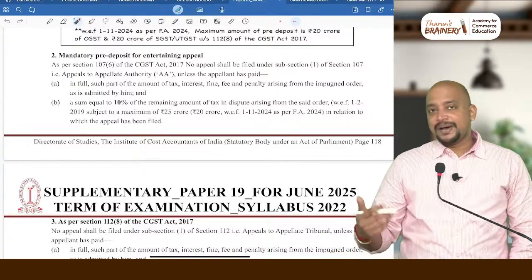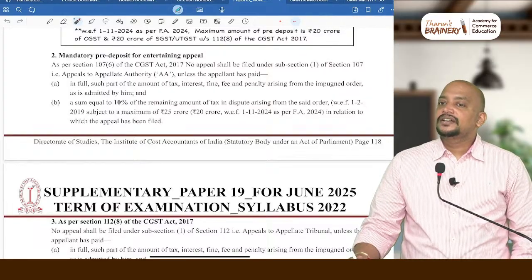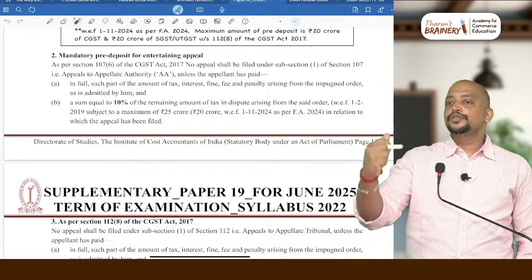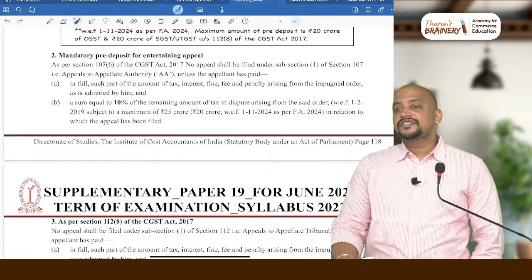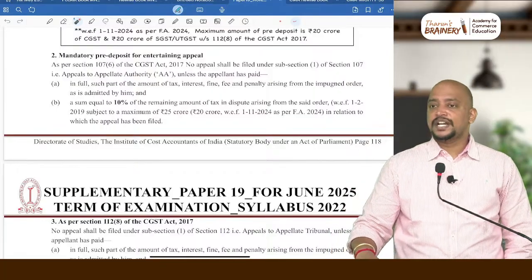Whenever we are going for appeal, why do we go for appeal? The department officer passed an order and you are of the opinion that you don't have to pay, but you wanted to prove that you don't have to pay. So you go for the appeal to the first appeal authority. When you go for the first appeal authority, you have to pay a pre-deposit. How much is that pre-deposit?